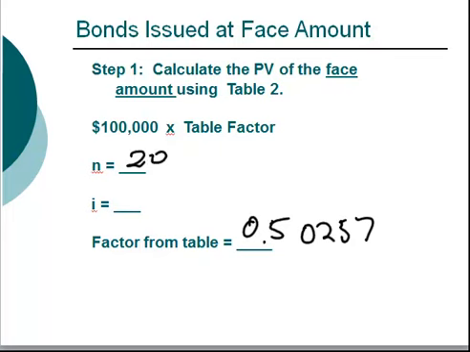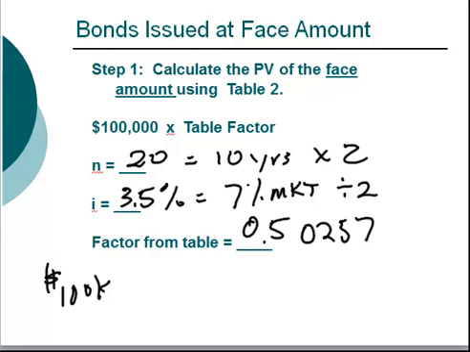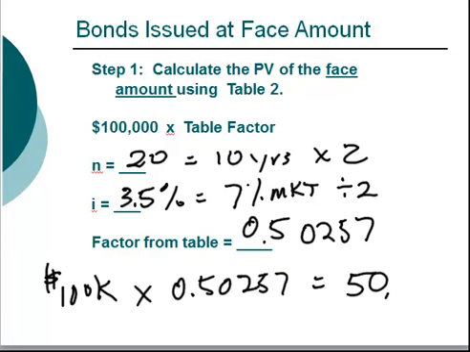N equals 20, which is equal to the 10 years times 2 semi-annual payments per year, and using 3.5%, which is our 7% market rate, divided by 2 to reflect the semi-annual nature of the bond. The present value of the $100,000 face amount is $50,257. The $50,257 reflects the value today of the $100,000 that will be paid 10 years from now.